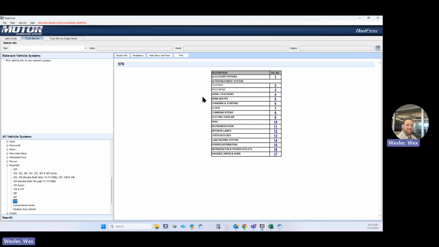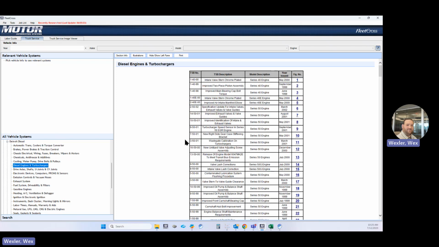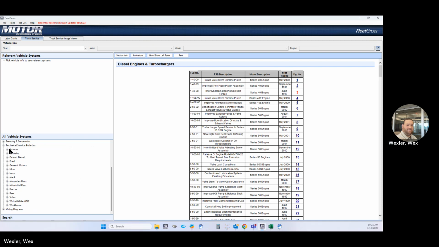And it also has more than just engine as well. We have technical service bulletins. So you just pick again as appropriate and see all the different options that are out there. Click on the figure and it'll open up in the image viewer. Steering and suspension, there's some information for that.